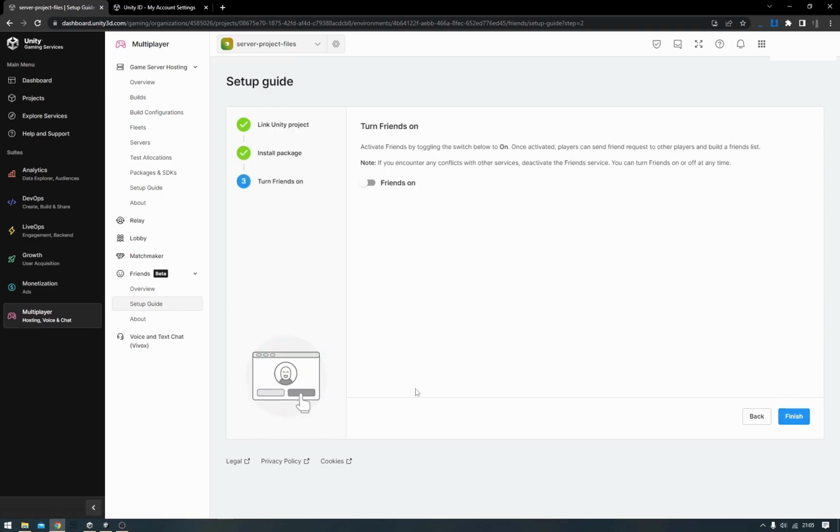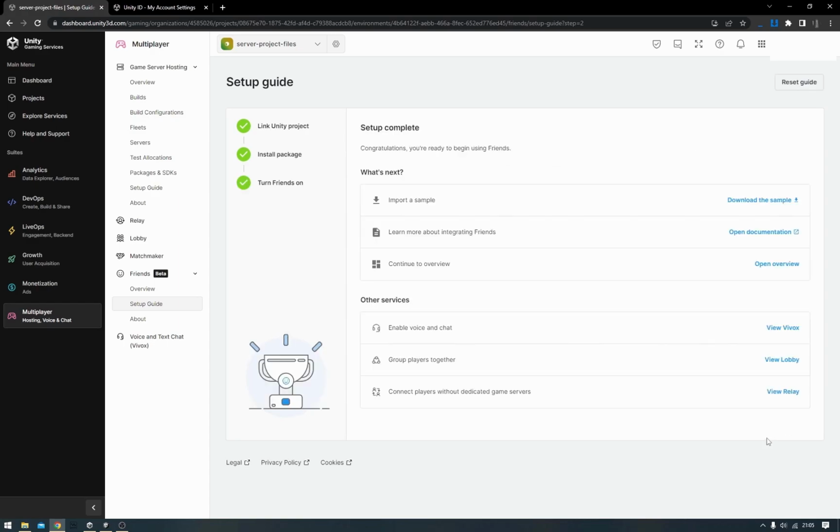Then finally, the most important step is we want to turn Unity friends on. So of course this activates the Unity friends API, and once you hit finish, it goes ahead and loads for a while as it sets up your project to use Unity friends. Once we're ready with this, we're ready to jump into the Unity editor and start editing some code.